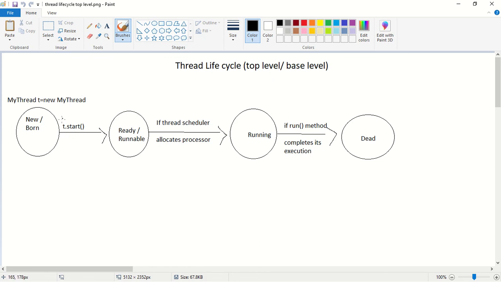Next, if we call t.start method, the thread will enter into the ready state or runnable state. Next, if the thread scheduler allocates the processor, the thread will enter into the running state. If the run method completes its execution, the thread will enter into the dead state. This is the life cycle of a thread if everything is going to be fine. Now we have to see what are the effects of wait, notify and notifyAll methods in this thread life cycle.